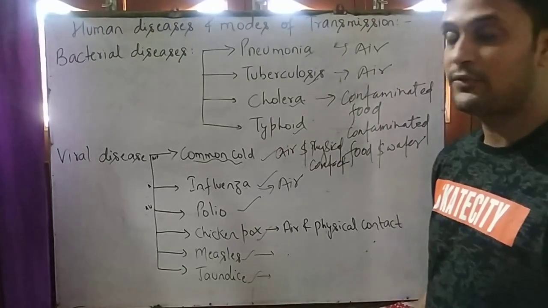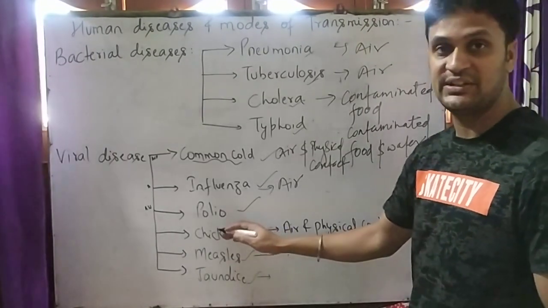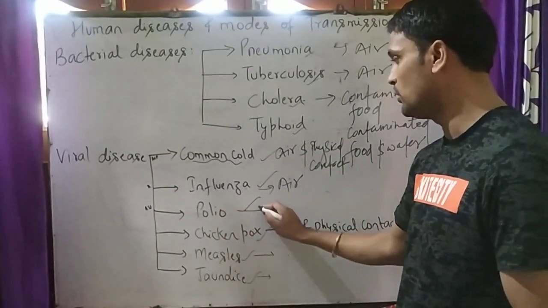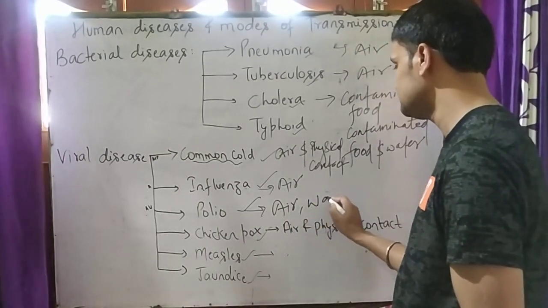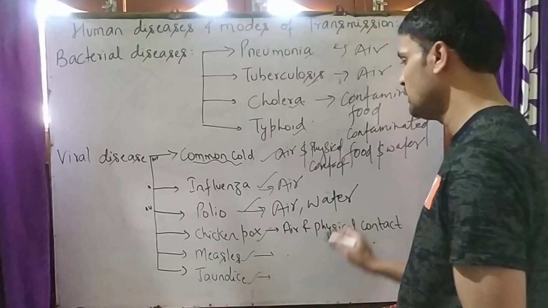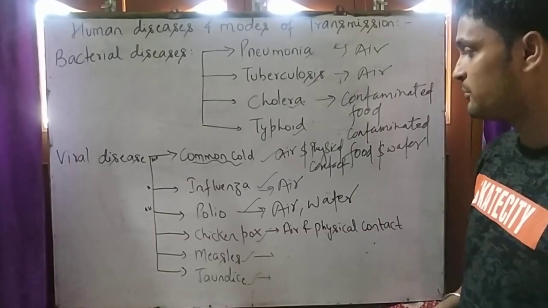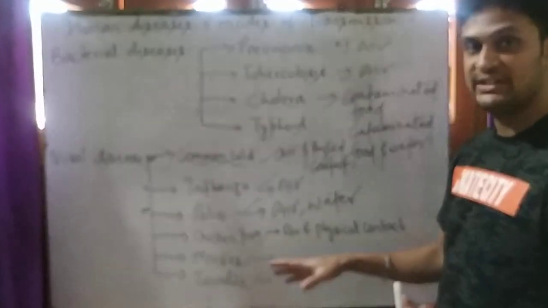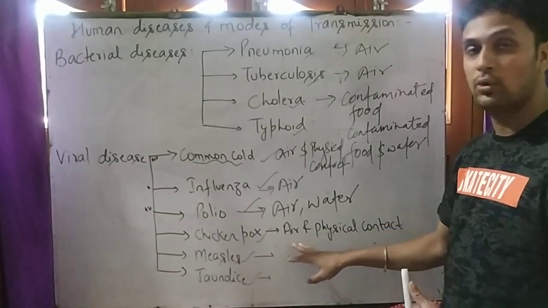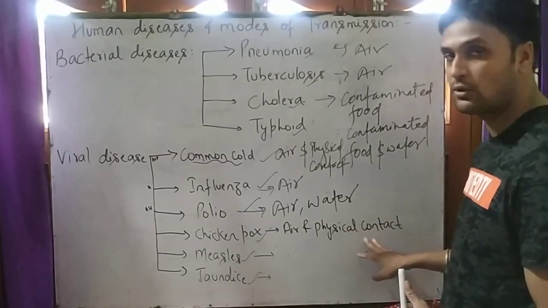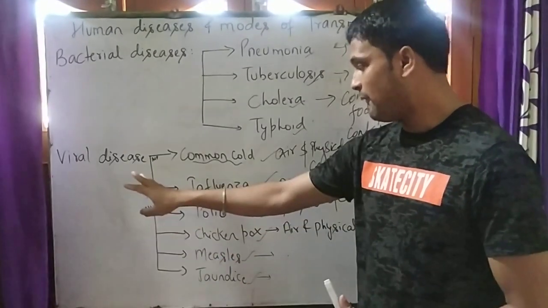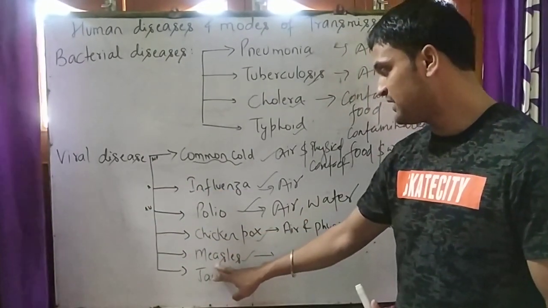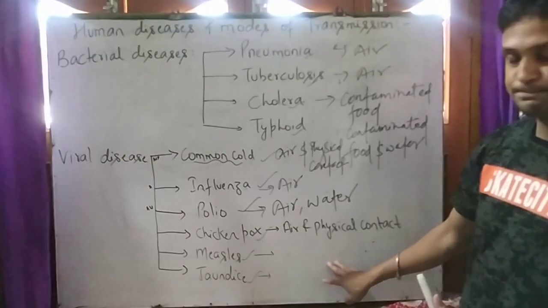Polio is transmitted through air or water. Chickenpox is transmitted through air or physical contact. Measles is transmitted through air.